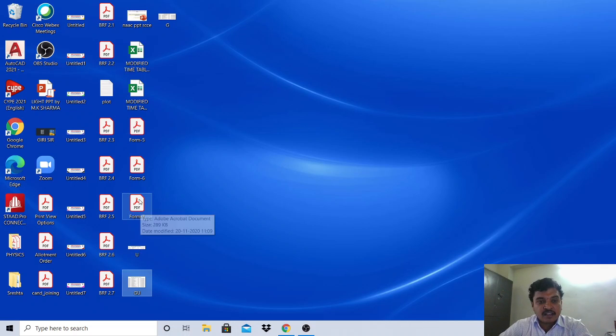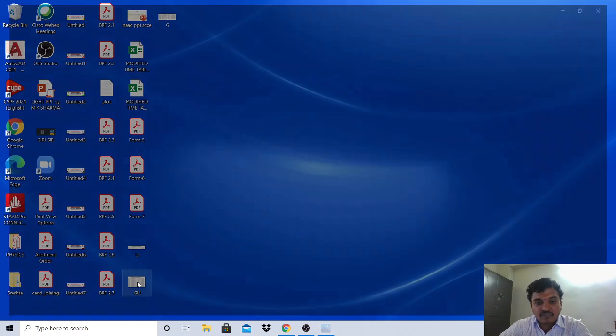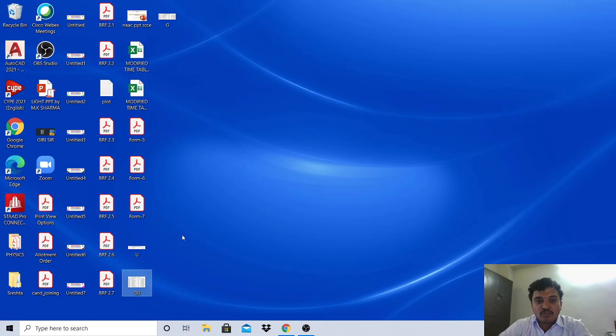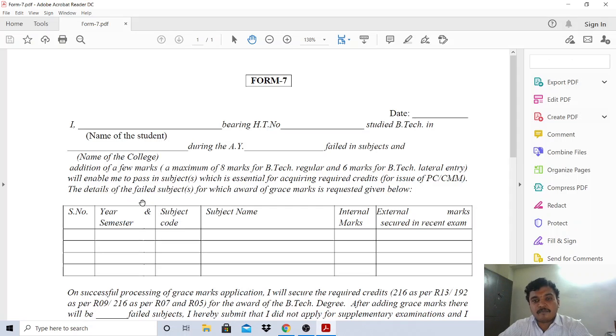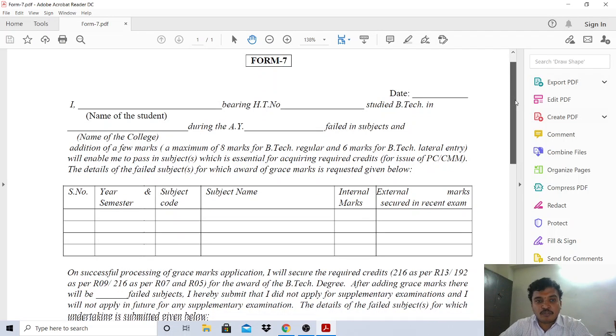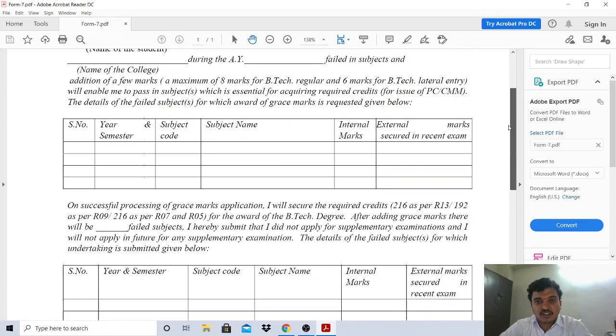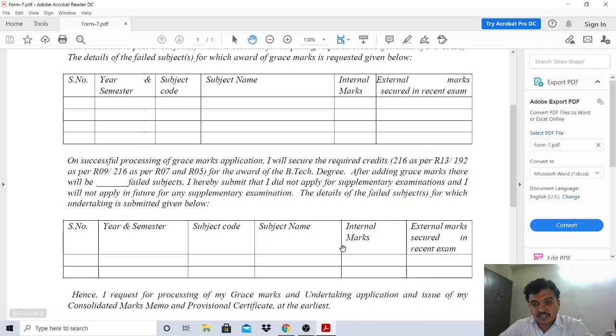Now, those who didn't apply for any supplementary examinations and didn't go for any further supplementary examinations, you have to go for form 7, so open form 7. In this, there are two tabular forms. One is for grace marks and another one is for the failed subjects regarding credit exemption.